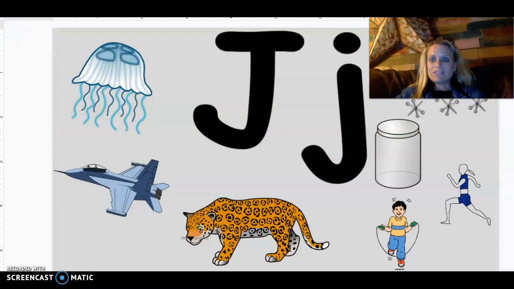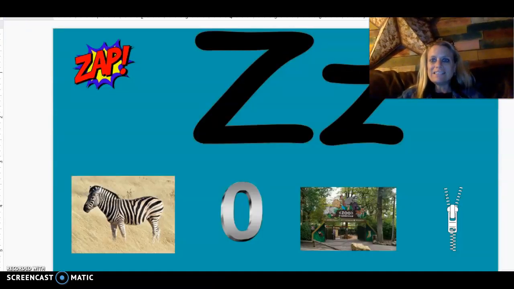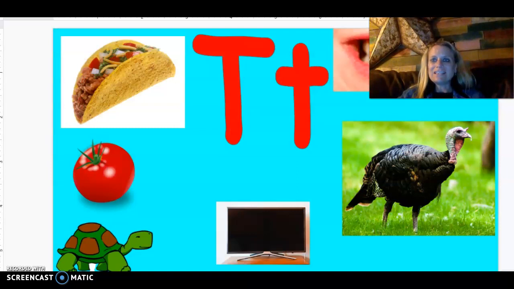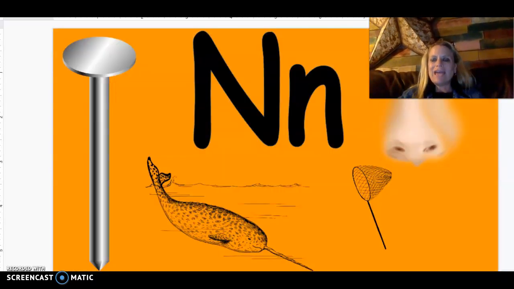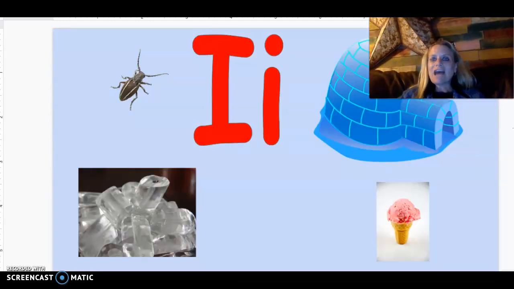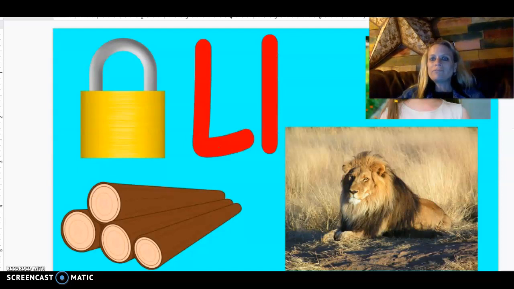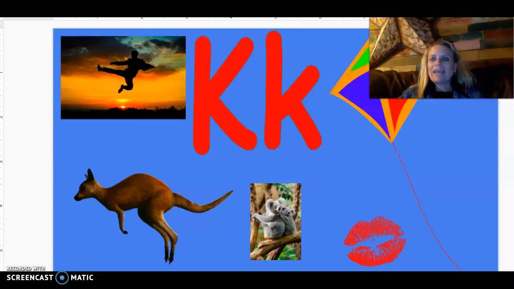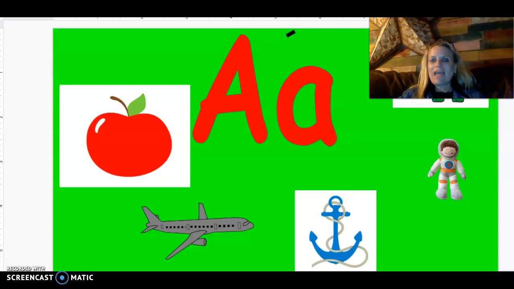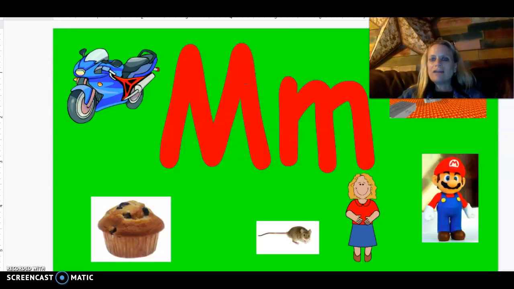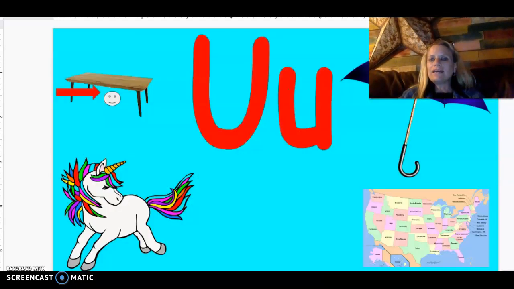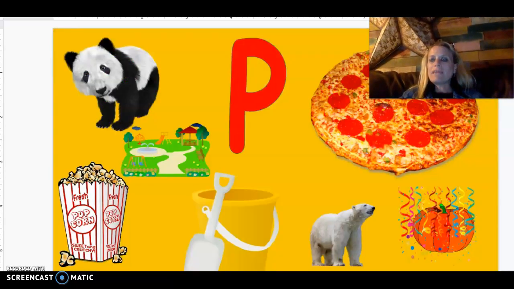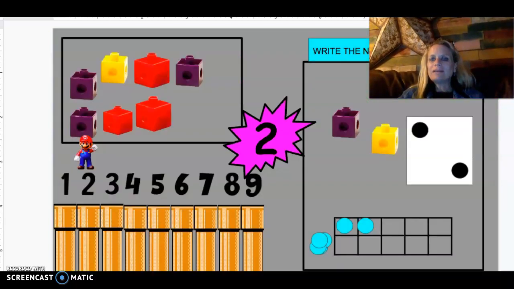Let's start with our letters and sounds. J, ja, Z, z, F, f, D, d, Y, ya, T, t, R, N, S, s, I, Q, qu, L, O, E, K, G, A, H, M, C, K, U, W, V, P, B. Good work.